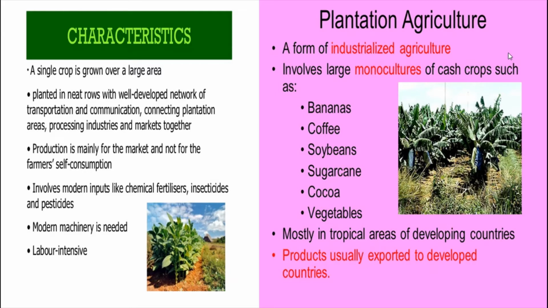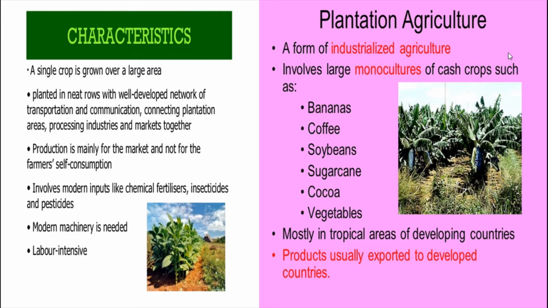And it involves modern inputs like chemical fertilizers, insecticides and pesticides. And one more thing you can add: high yielding variety of seeds, HYV. Nowadays drones are also used to sprinkle the pesticides.